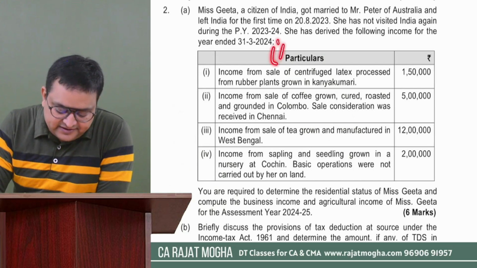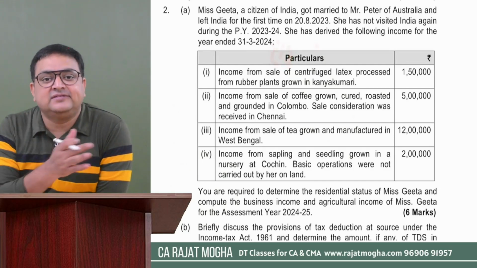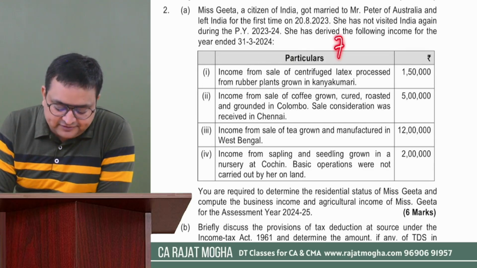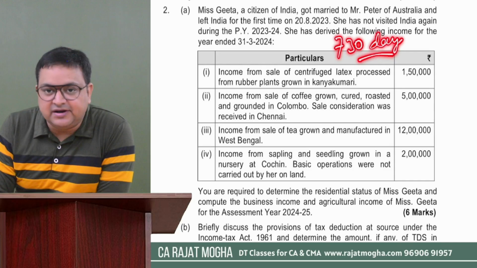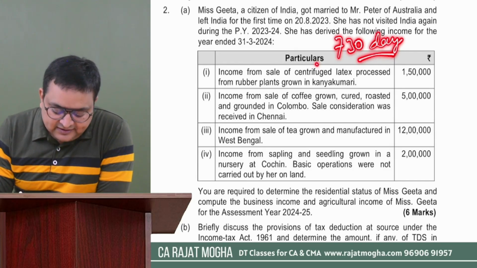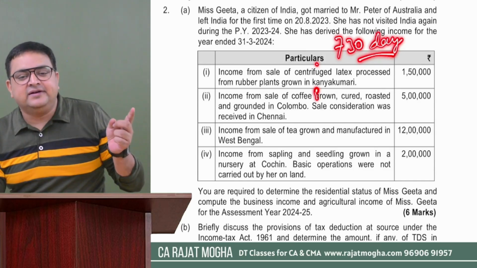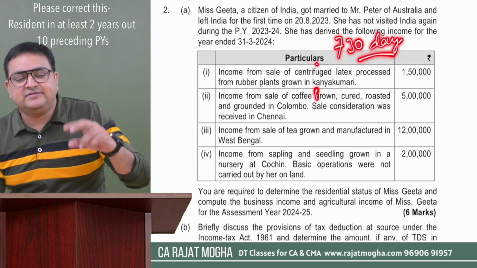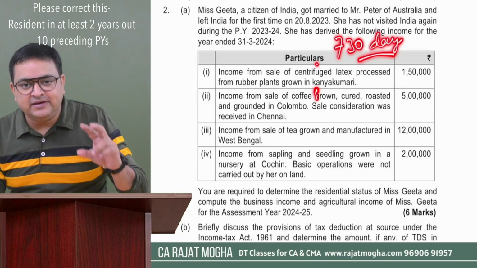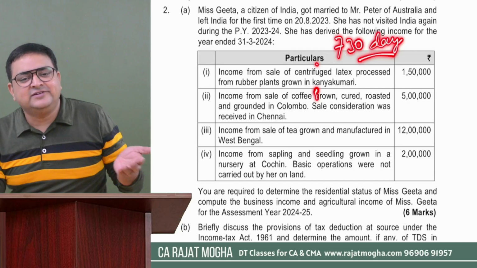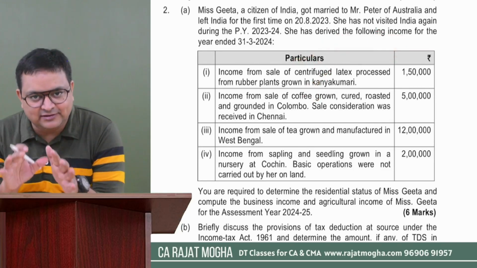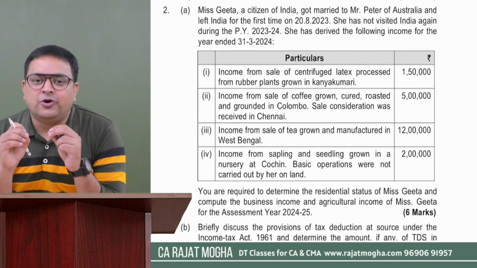The first additional condition is that during the last 7 years preceding the previous year, if she was here in India for 730 days or more, that is more than 729 days, or you can say 730 days or more. Second condition is that out of the 10 preceding years, she must be resident in at least 9 preceding previous years. Anyways, in the last 10 years, she was always here in India. She must be resident. So both the additional conditions are also getting satisfied, and that is the reason she will become ordinary resident.